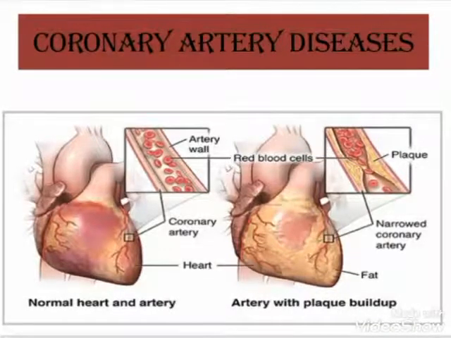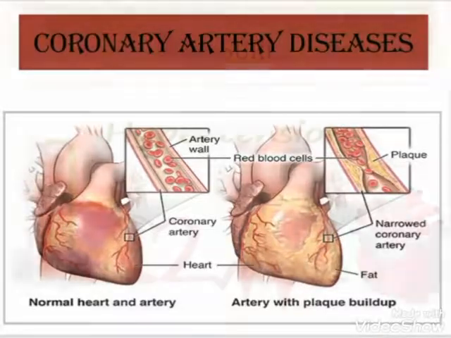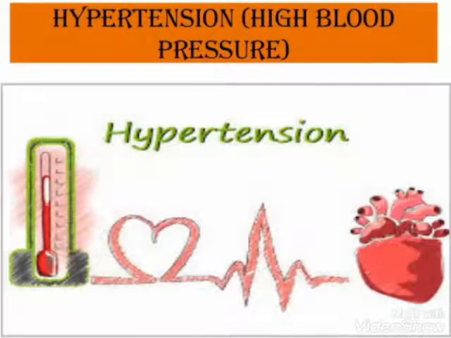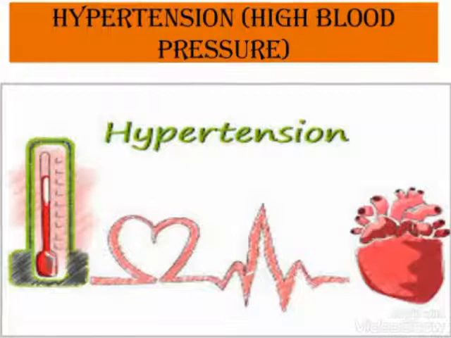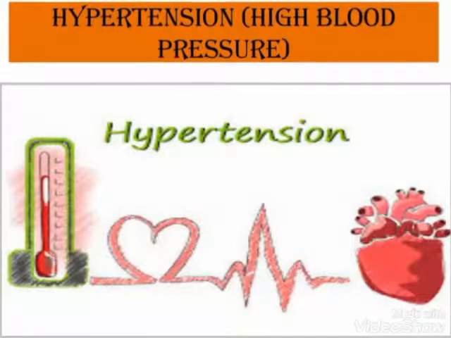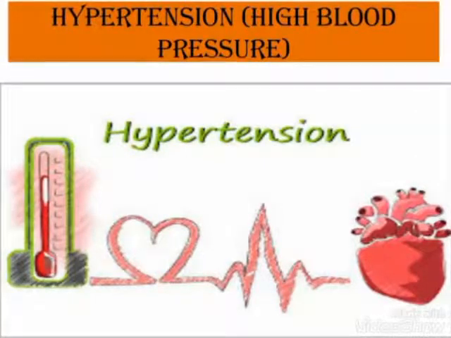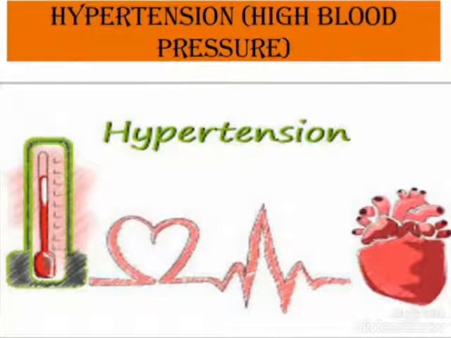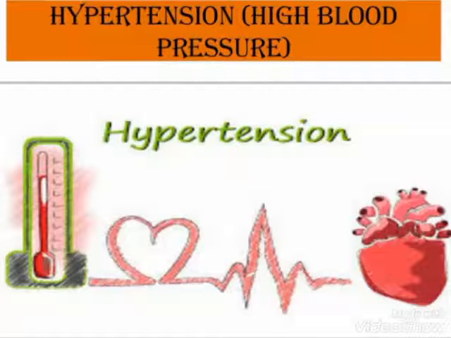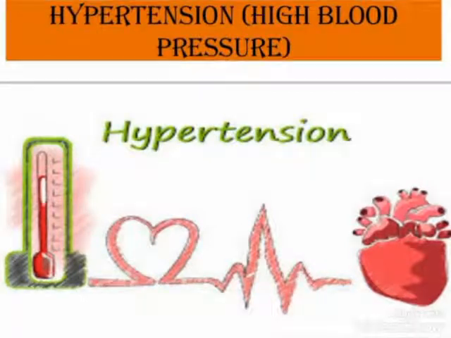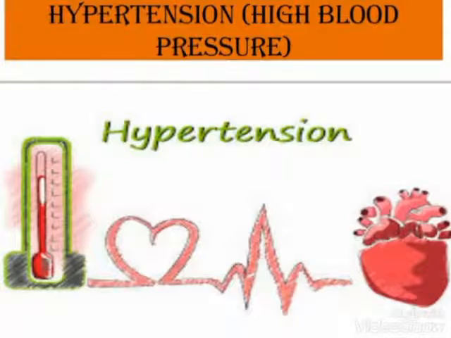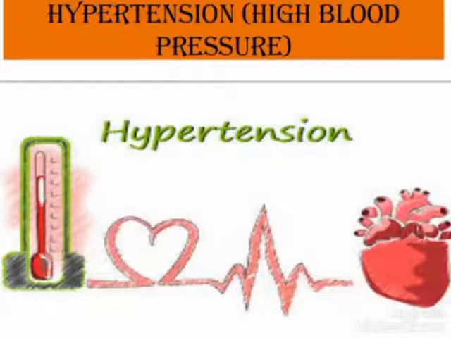Let's move to the second disorder, that is hypertension, also known as high blood pressure. It's a state in which the pressure with which the blood flows through the arteries is very high. The high pressure can lead to various health problems including heart attack, brain hemorrhage, and kidney failure. An unhealthy diet full of fatty acids, high salt intake, smoking, and obesity are causes of hypertension.